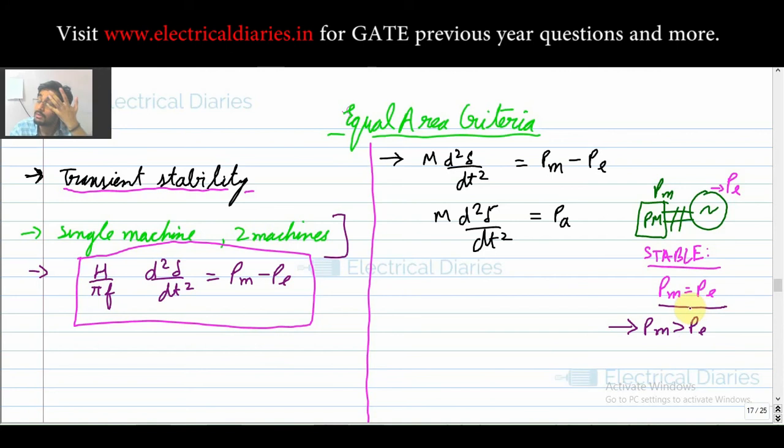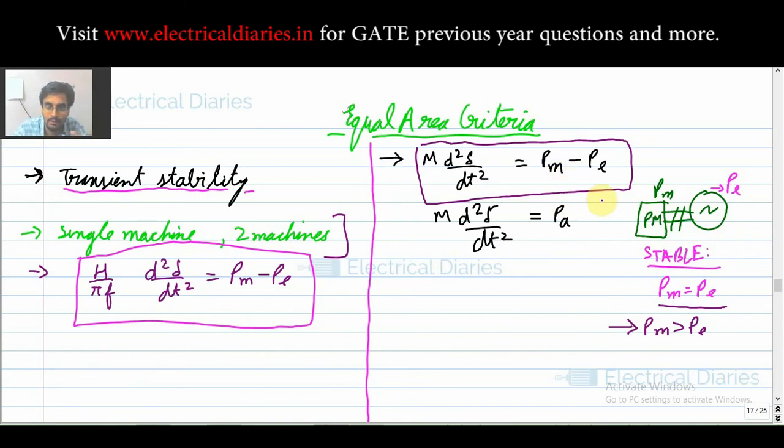Now see in power systems what is happening. To increase or decrease PM is not in your hands. This is the equation for the alternator, so increasing PM is not in your hand. You are giving the turbine input. If you put extra steam or you control the valve of the steam that you are giving to the turbine, through that you can control your PM. But in this equation you don't have your hands on PM.